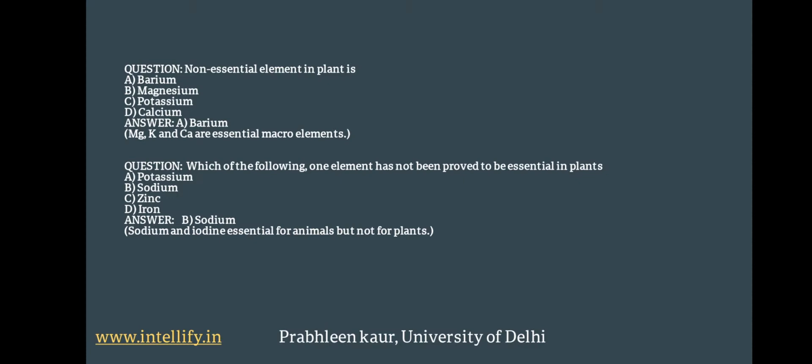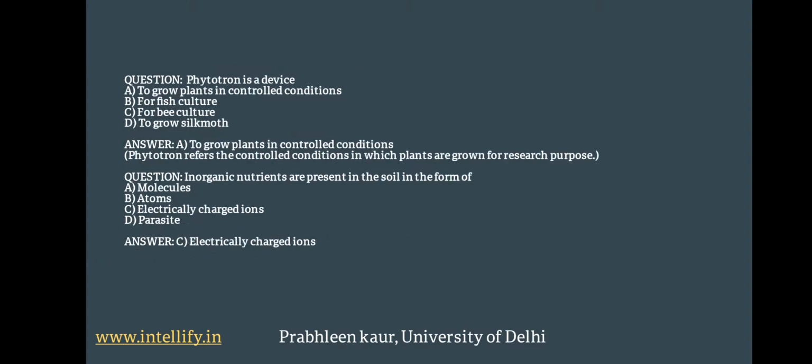In this slide we have studied that if the question asks for a non-essential element in plants, we have to tell the least essential one, because the others given, magnesium, potassium and calcium, are macro elements. Sodium and iodine are essential for animals, but their being essential in plants has not been proved.